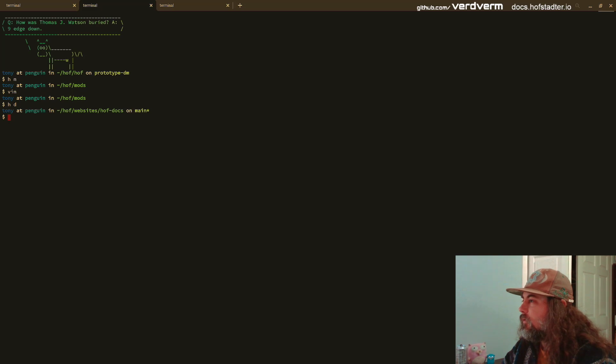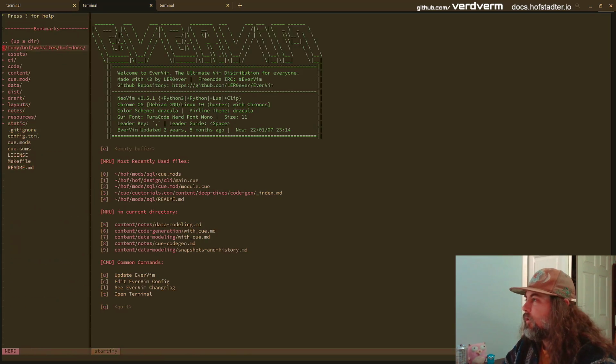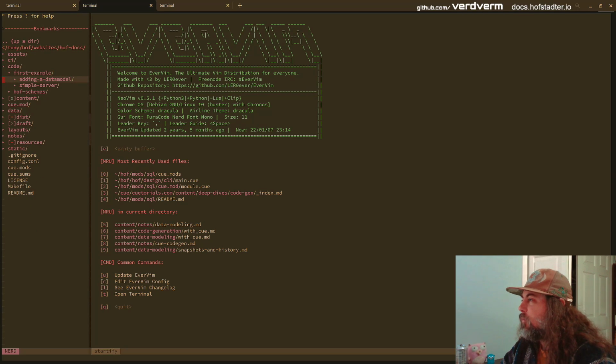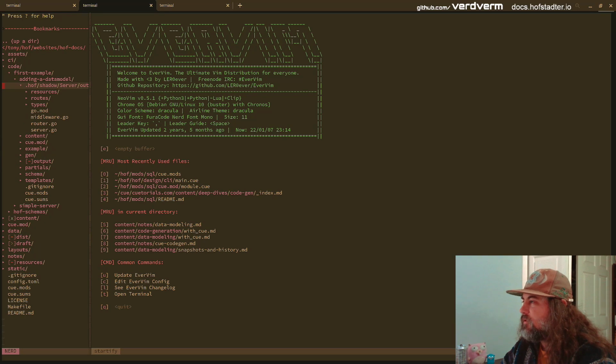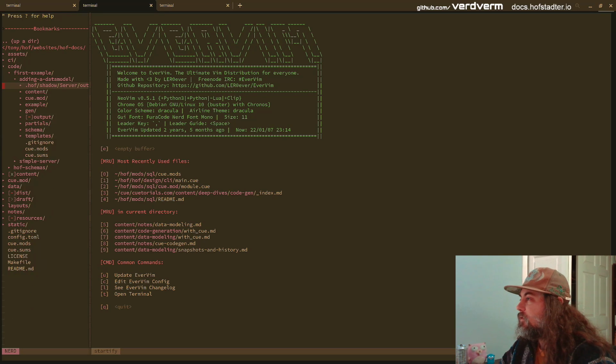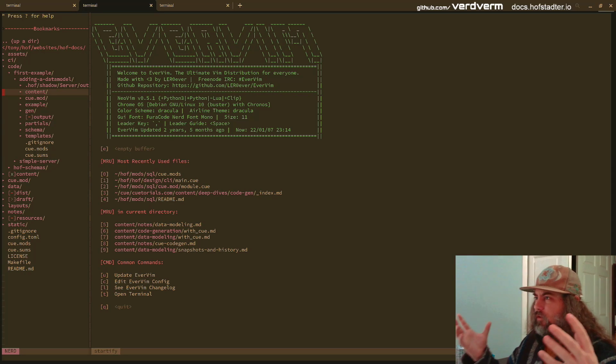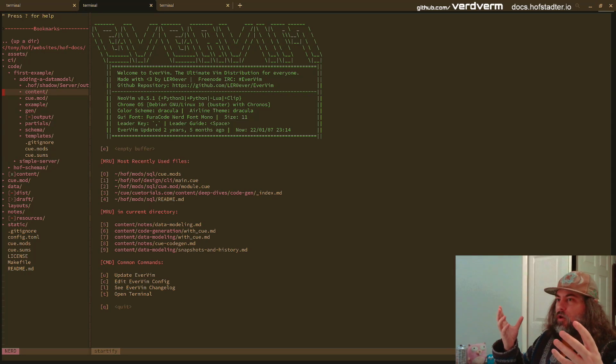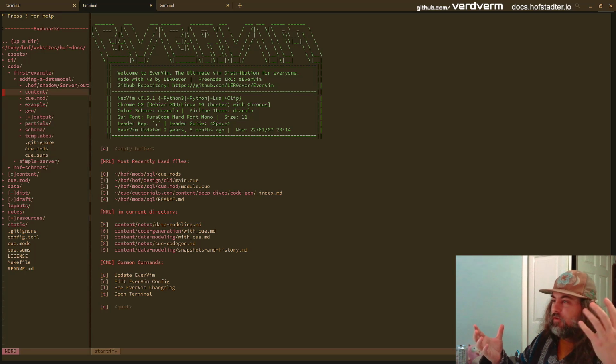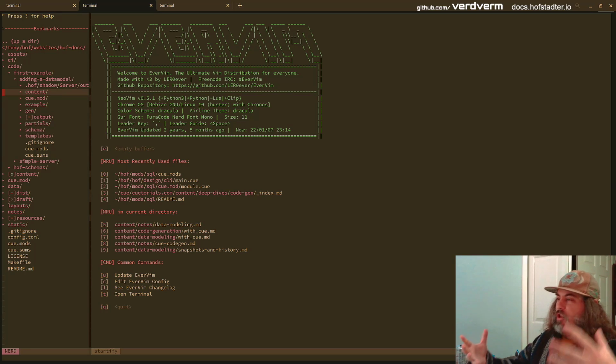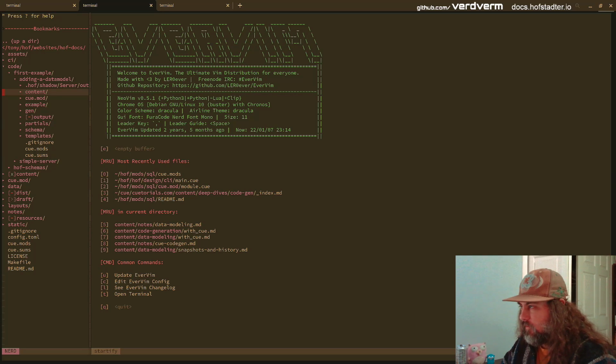Off docs. We'll go look at the code here. So if we go into the code, first example, we're adding a data model. Yeah, it's just not included. So this is, Hoff keeps a shadow directory of the generated content. This is about how it can merge. This is part of how Hoff merges your code plus the generated code together. And as each changes, it can keep merging together.